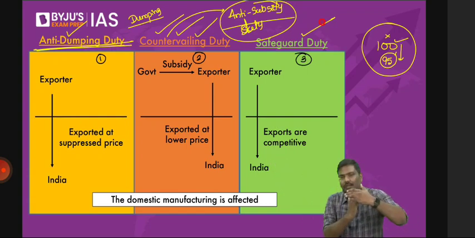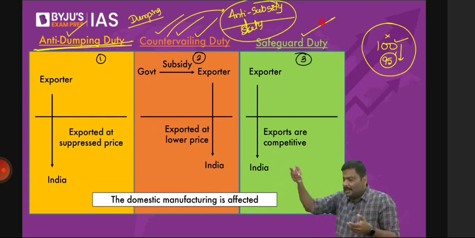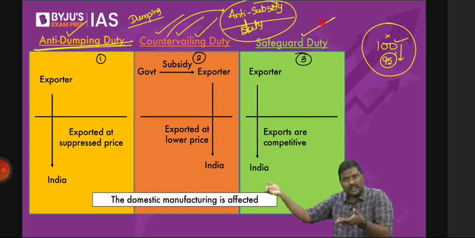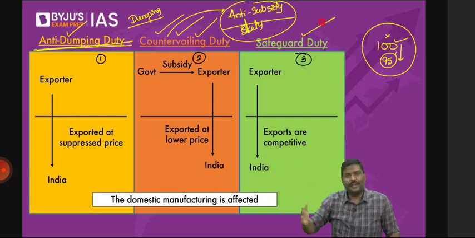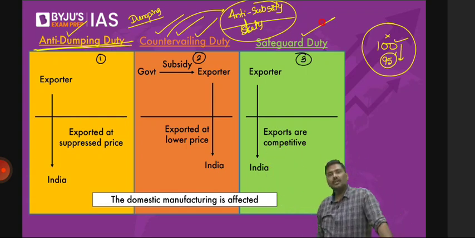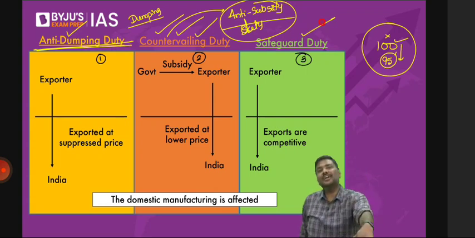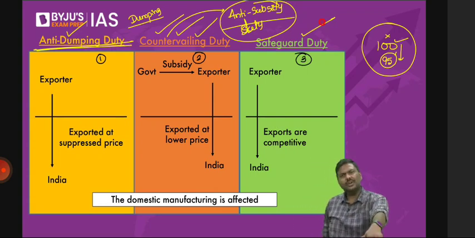And why? In China, the products are much cheaper. They are able to get access to better technology compared to us. So they will start exporting more and more to India. Suddenly, the imports into India will rise up. Government of India will look at it. Should government of India allow this to continue? If these imports keep on coming into India, what about domestic manufacturers then? Domestic manufacturers will not be able to compete.